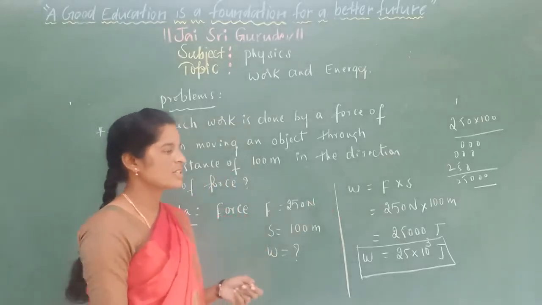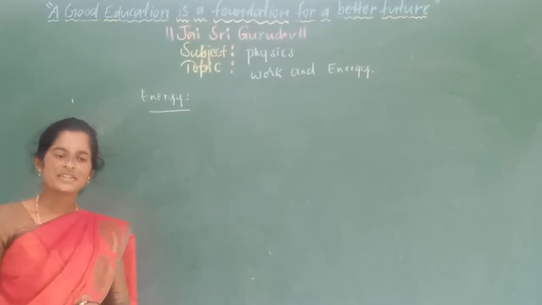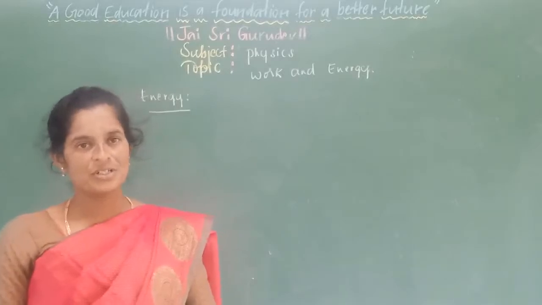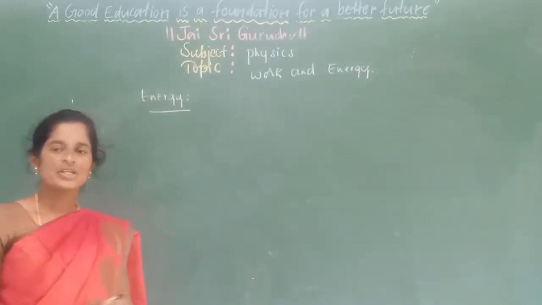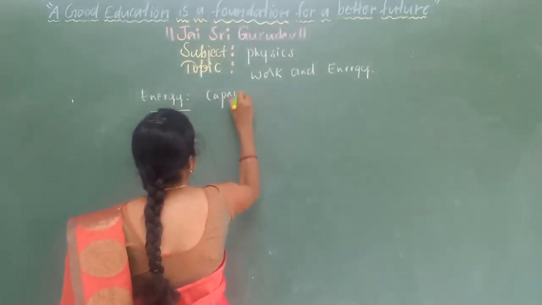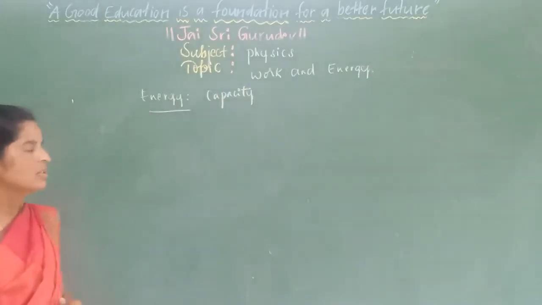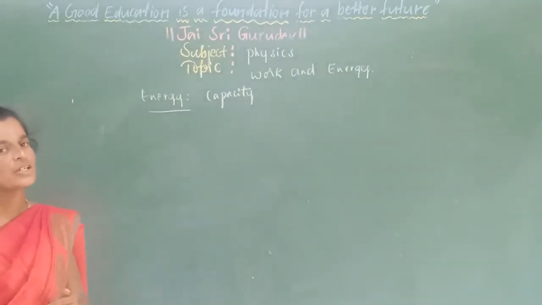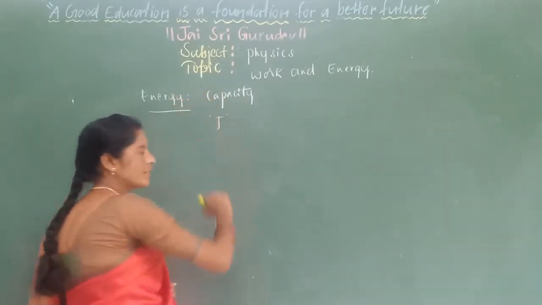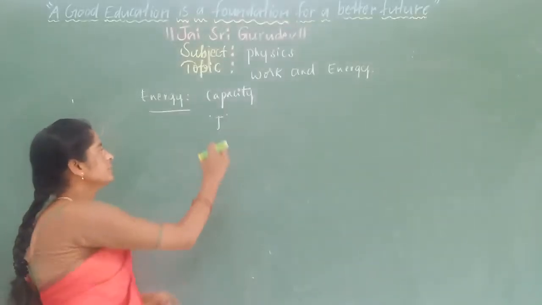After this, shall we discuss something related to energy? The next concept is energy. In your previous classes, you have already learned about energy. So here also it is very simple. What is energy? Energy is the capacity of doing work. The capacity of doing any physical work is recorded as energy. And what is the SI unit of energy? The unit used to measure energy is once again the same as that of work. The SI unit of energy is the joule, denoted by the capital letter J.